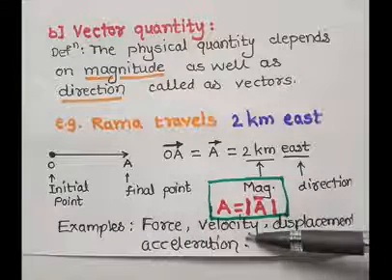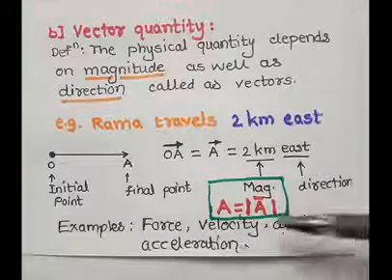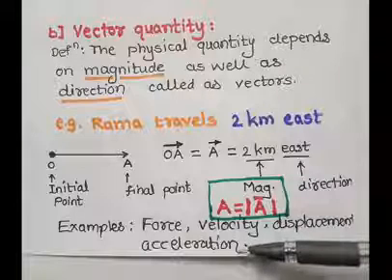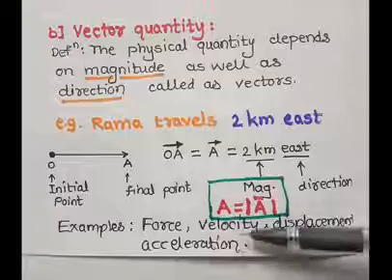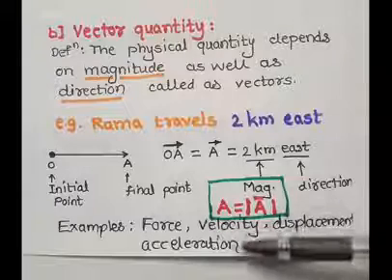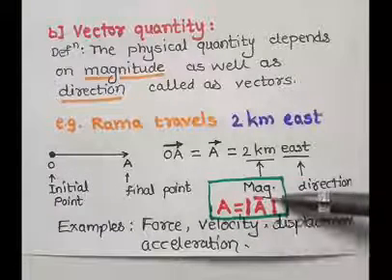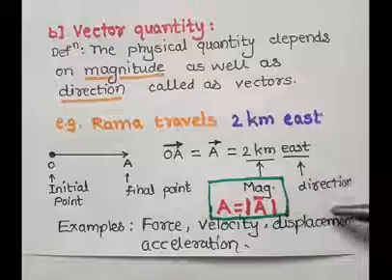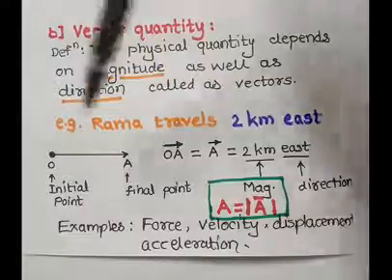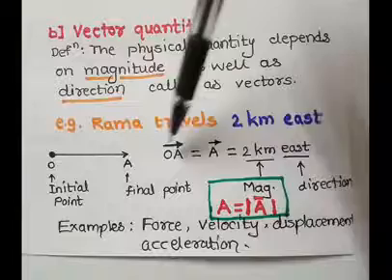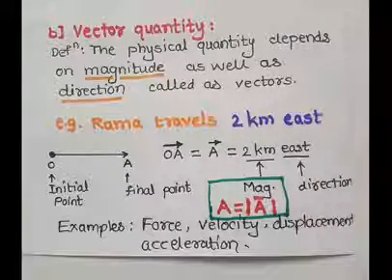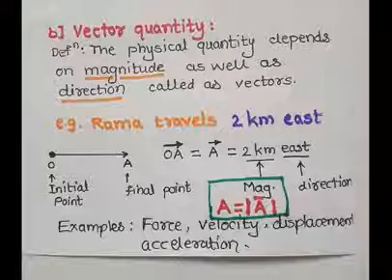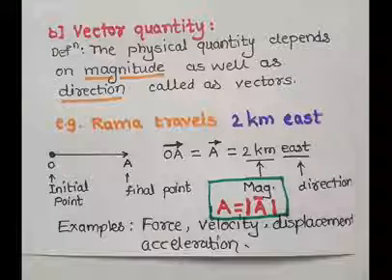Force, velocity, displacement, acceleration are the best examples of vector quantity. This means these physical quantities require magnitude as well as direction, and they are represented by OA bar, OB bar, B bar, X bar, where bar means it is a vector quantity.